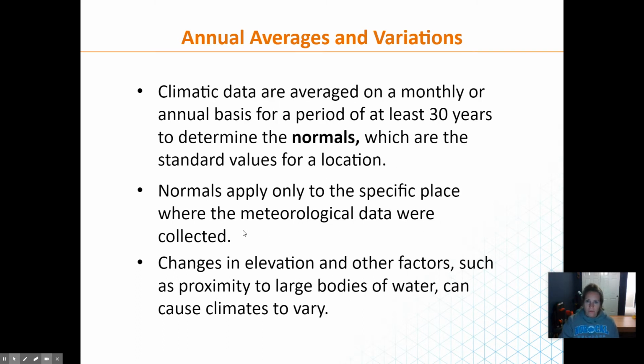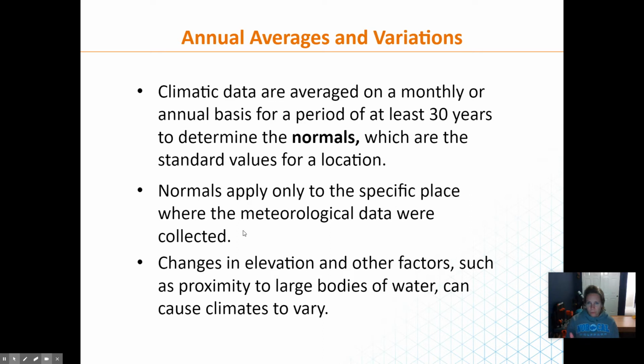All right, so we look at the climate data in order to find what we call normals. Normals are just a standard value. For example, we might have 30 inches of rain per year, so that would be our normal. If we have more than that, then it's a surplus year, and if we have less than that, then maybe it's a drought year. That would be just our normal.